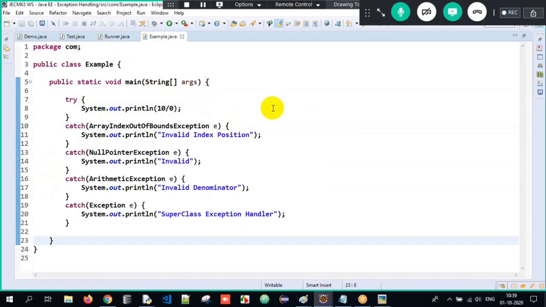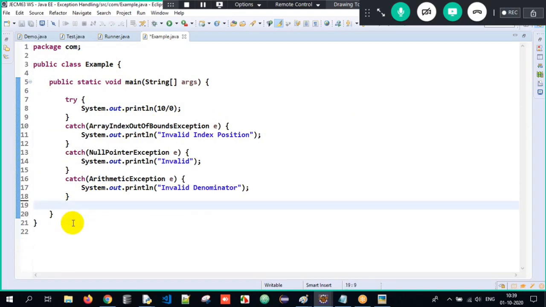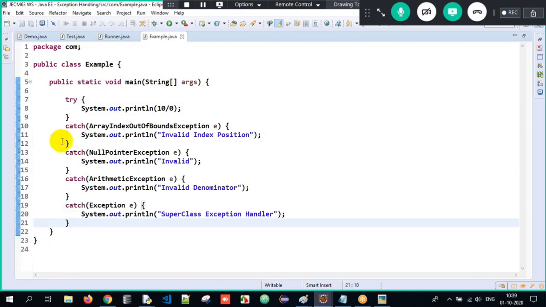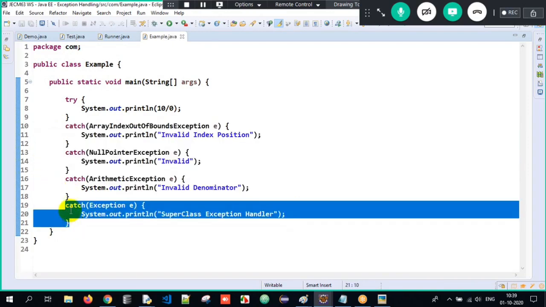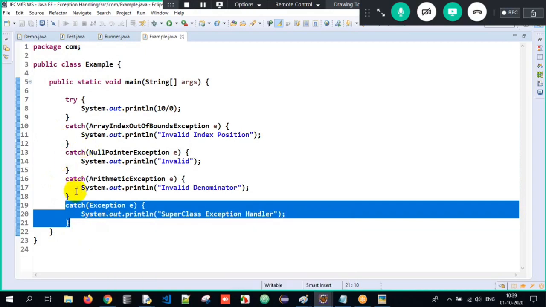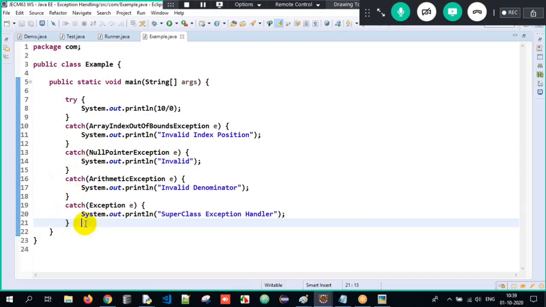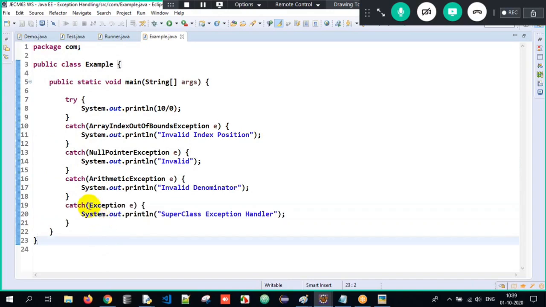Clear? Now, can one try block have multiple catch blocks? Yes, but the superclass exception handler is always optional. But if you write it, it's always good practice, because if the above catch blocks do not get executed, automatically the last catch block will get executed. It's something like if else, if else, if else. By default, if none of the cases get executed, the last catch block will get executed. That way, it's always good practice to handle the superclass exception at the last catch block.